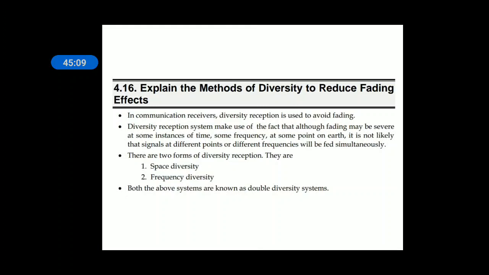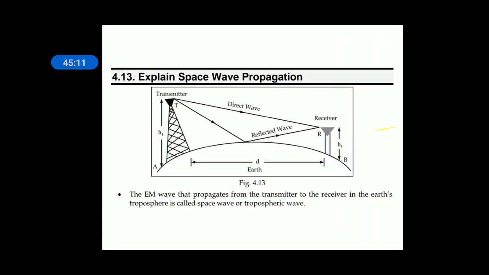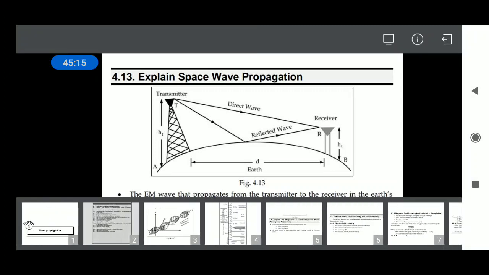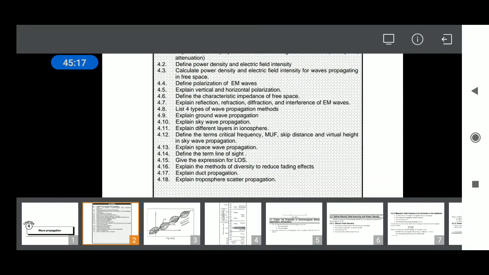So in today's class we started with types of wave propagation, and we covered ground wave propagation, sky wave propagation, ionospheric propagation, layers, and important terms related to ionospheric propagation, space wave propagation, what is line of sight, expression for line of sight, and we discussed fading also.